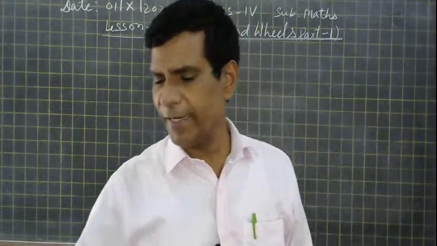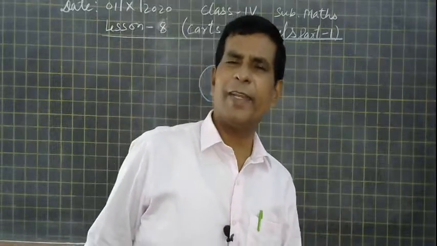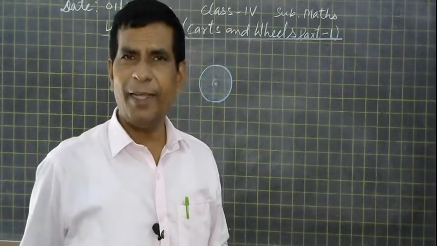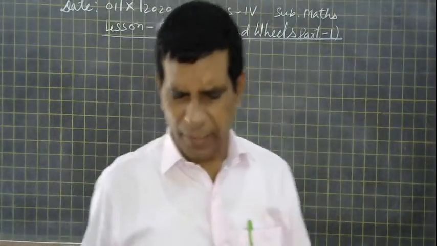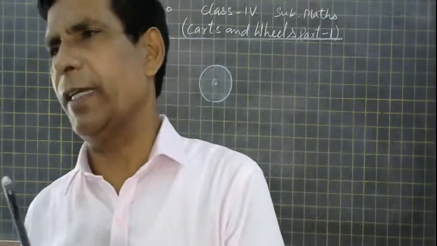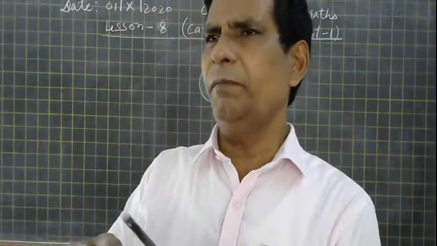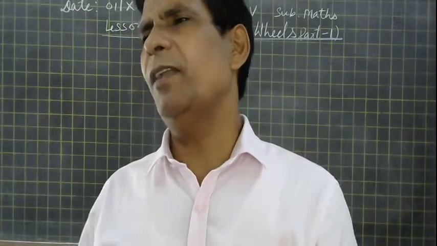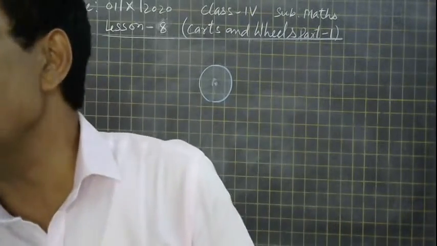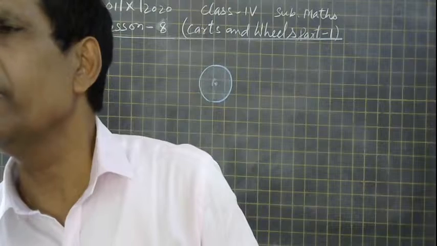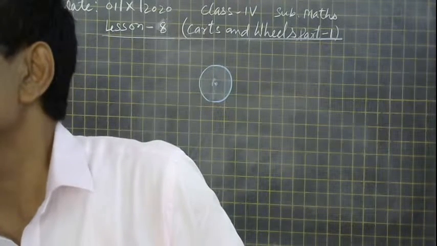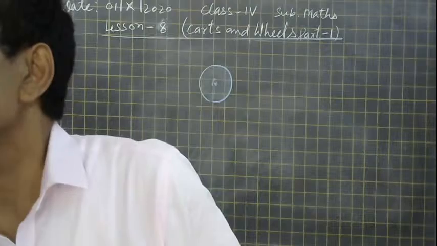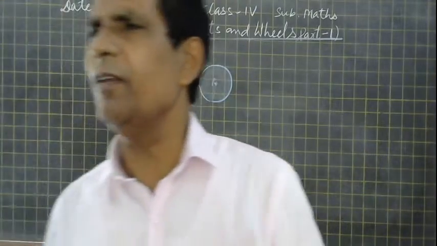If we take the bigger rope and trace the circle, will we get a bigger circle or a smaller circle? Yes, bigger circle we are getting.